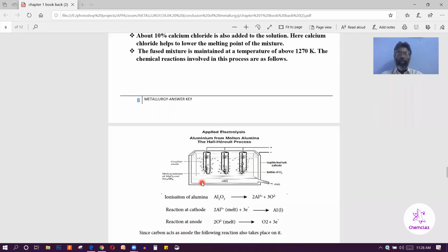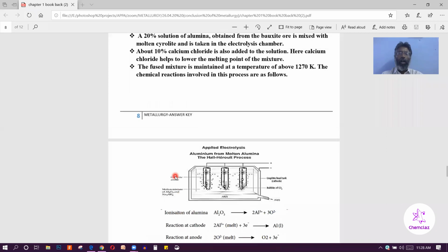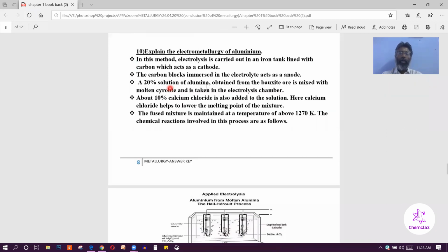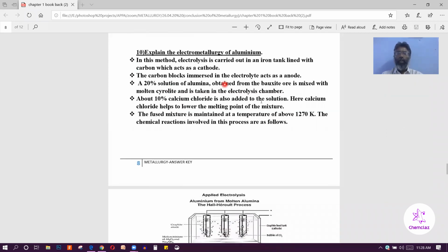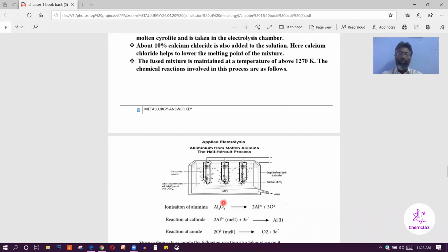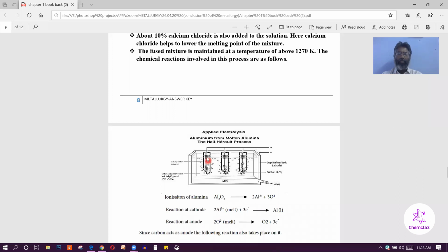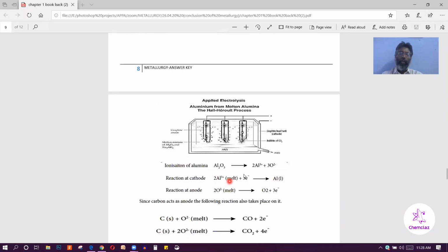So here the electrolyte is alumina, mixed with cryolite and a small amount of calcium chloride. The graphite rod acts as the anode, and the iron tank coated with carbon acts as the cathode. Alumina ionizes into aluminum ion and oxide ion. Aluminum ion approaches the cathode, where reduction takes place and forms aluminum. At the bottom, aluminum is deposited.